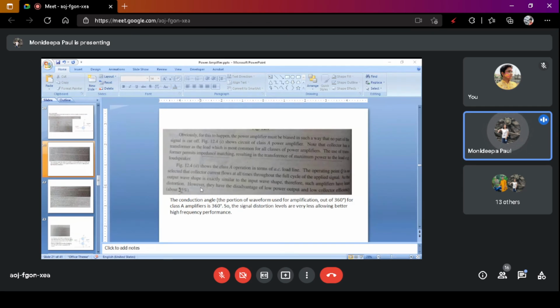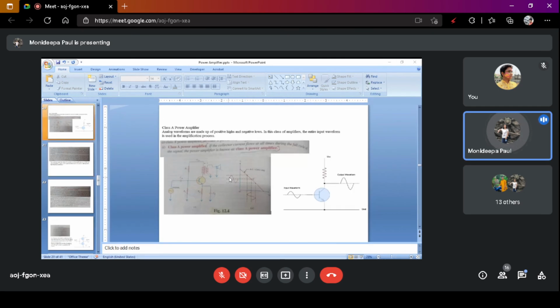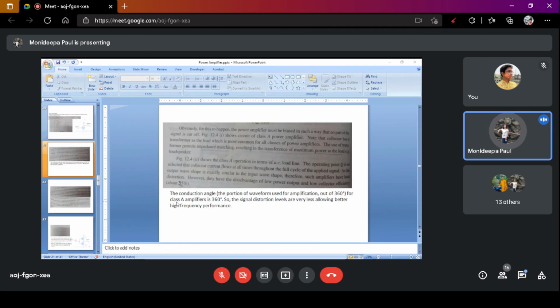However, they have the disadvantage of low power output and low collector efficiency. Collector efficiency is about 25 to 30%. The conduction angle is 360 degrees because we get the output throughout the 360 degrees. So the class A amplifier conduction angle is 360 degrees. The signal distortion levels are very low, allowing better high frequency performance.